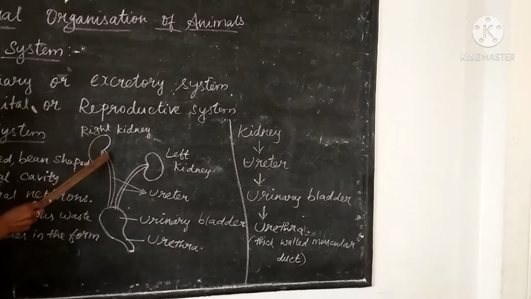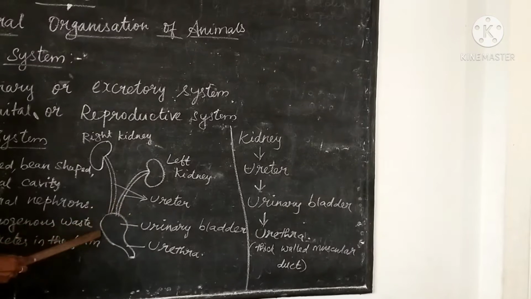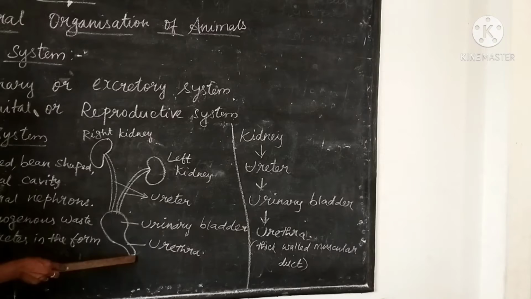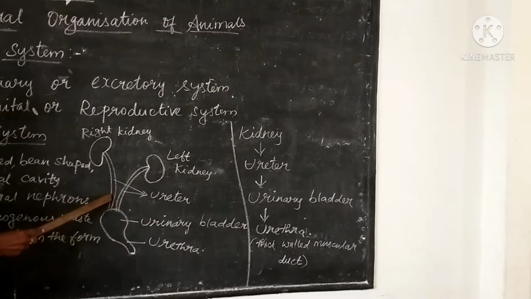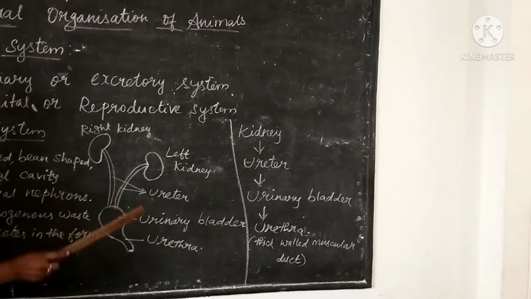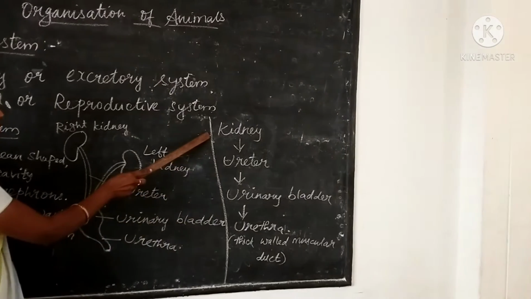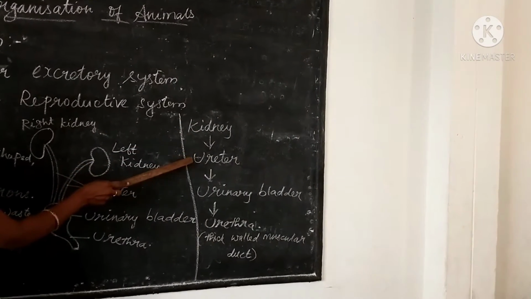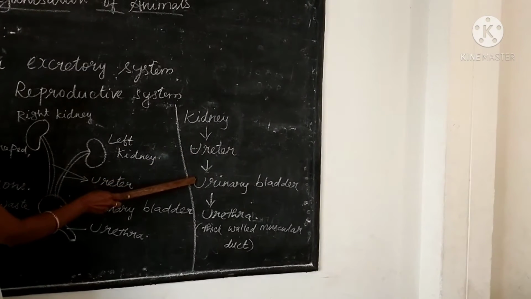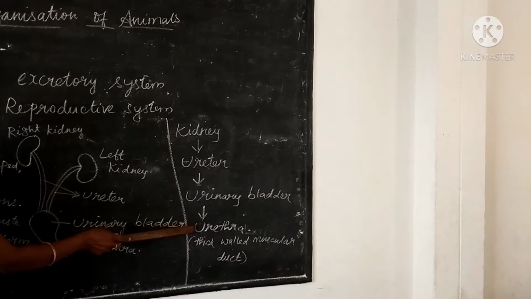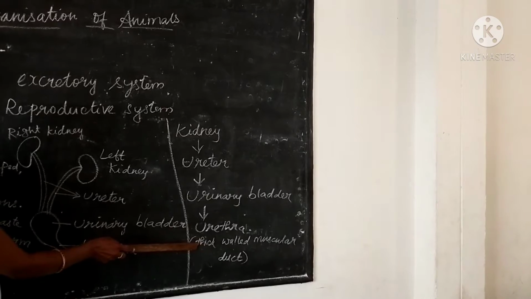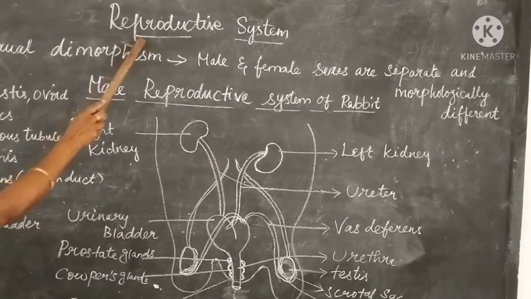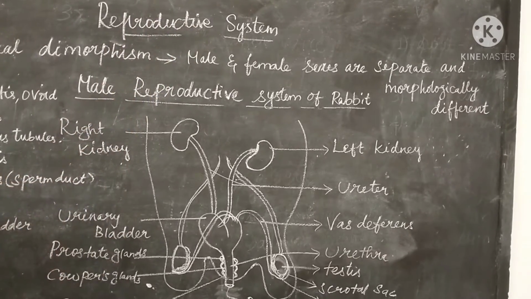See, right kidney, left kidney, the ureter, a tube-like structure, opens into the urinary bladder, and the next part of this is the urethra. So this is the excretory system of rabbit. What we have seen in the excretory system of rabbit: a pair of kidneys, from which ureters arise. It opens into the urinary bladder and then it leads to the urethra, which is a thick walled muscular duct.